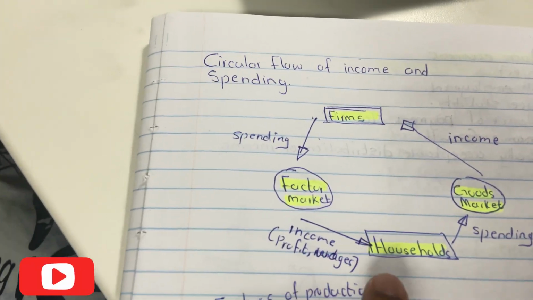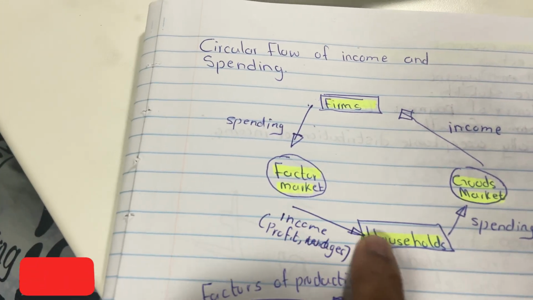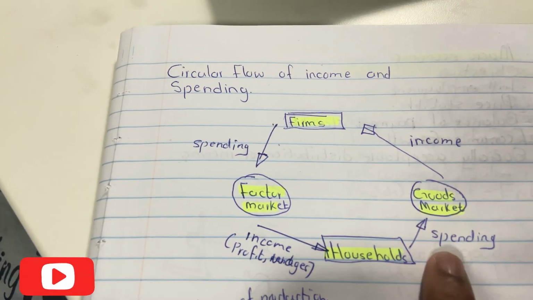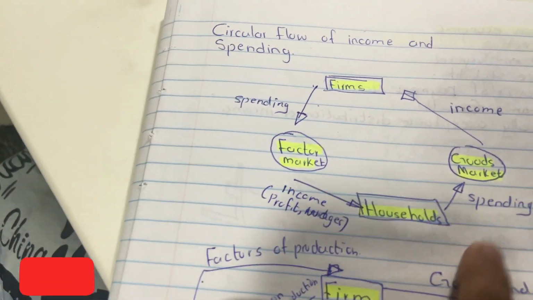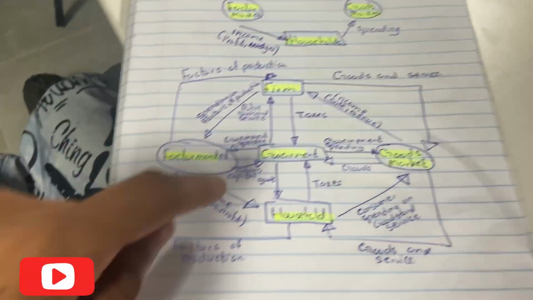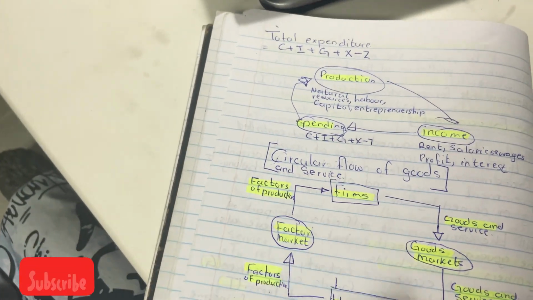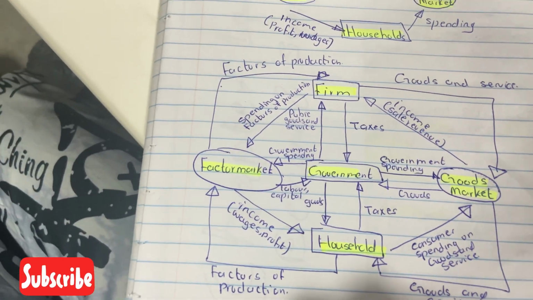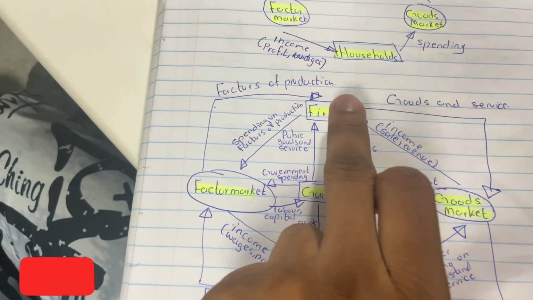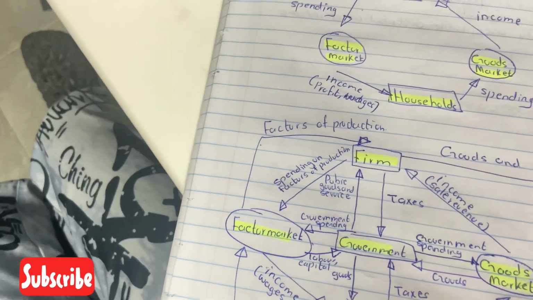And then the circular flow of income and spending. Remember, on that flow, households were selling factors. Now households earn income from selling their factors of production, and then they spend that income on goods and services, and that income is paid to firms, and then firms pay for factors of production. It's a flow. It goes like that. And this is a combination of the circular flow of goods and services and the circular flow of spending. We have government, factor market, firms, goods market, and households. There was supposed to be a foreign sector, but there is none.